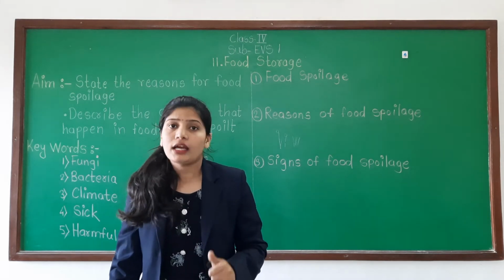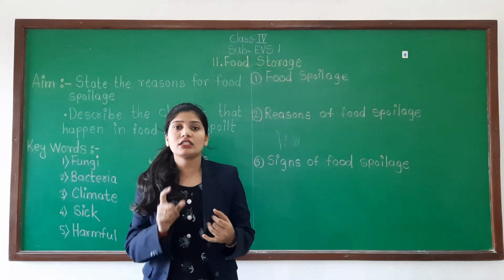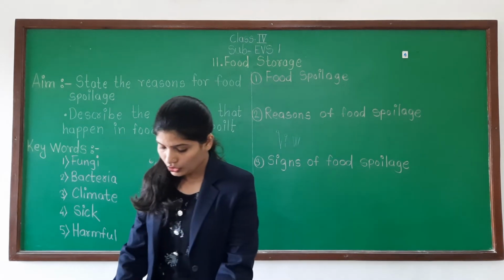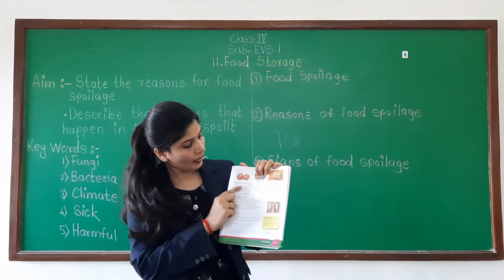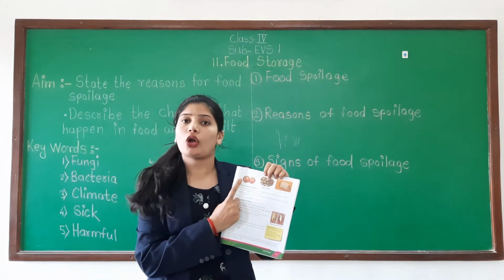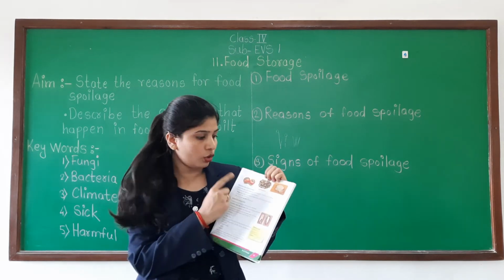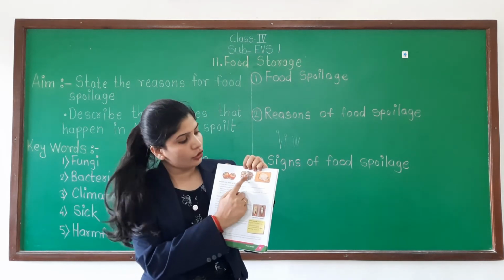When there is spoiled food, there is a change in color. See the texture or the shape of this tomato. Is it a fresh tomato? No.